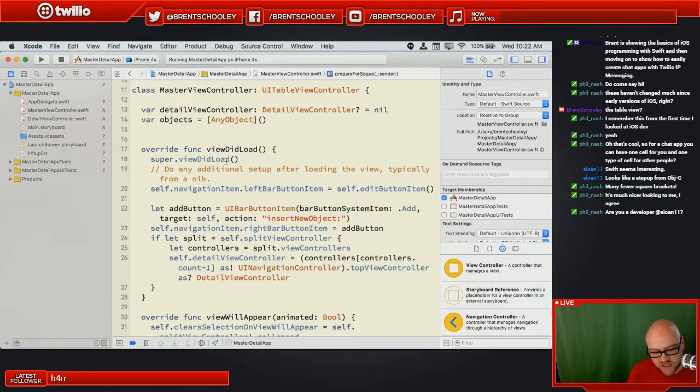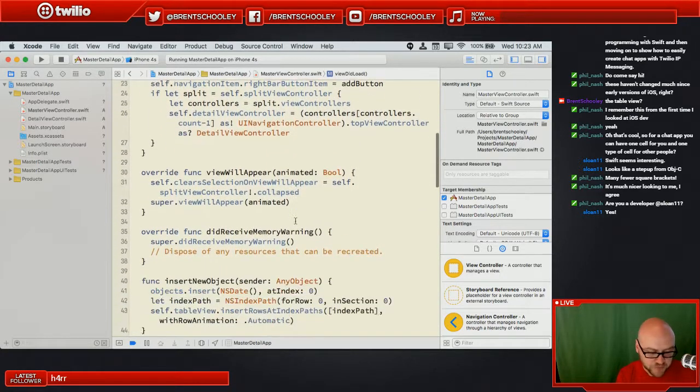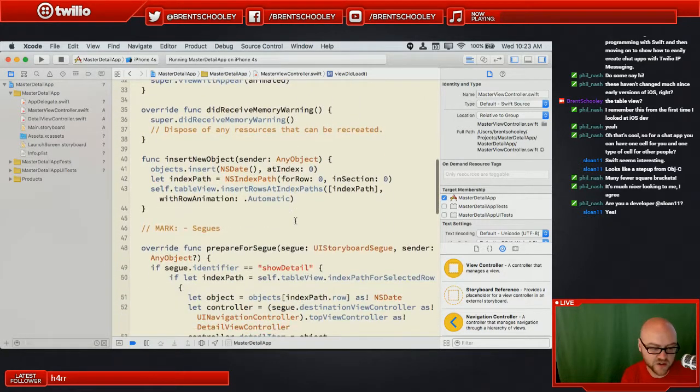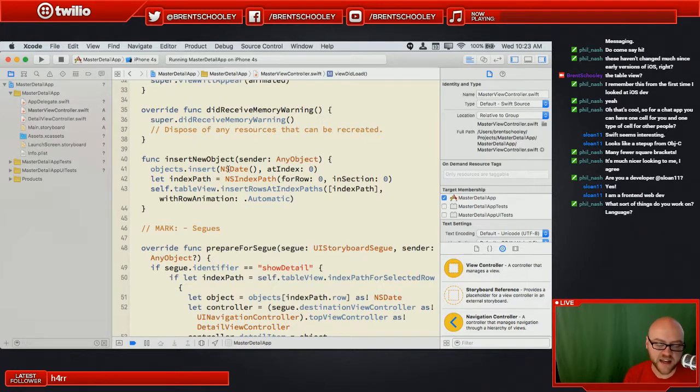And what they've done here is they've given us an edit button, which we saw, and they're also doing an add button on the right side of the navigation item. And what they've done with this right button is they've said when it gets tapped, let's call insert new object. And what insert new object is going to do is it is going to insert into the array at the first position a new NSDate object.